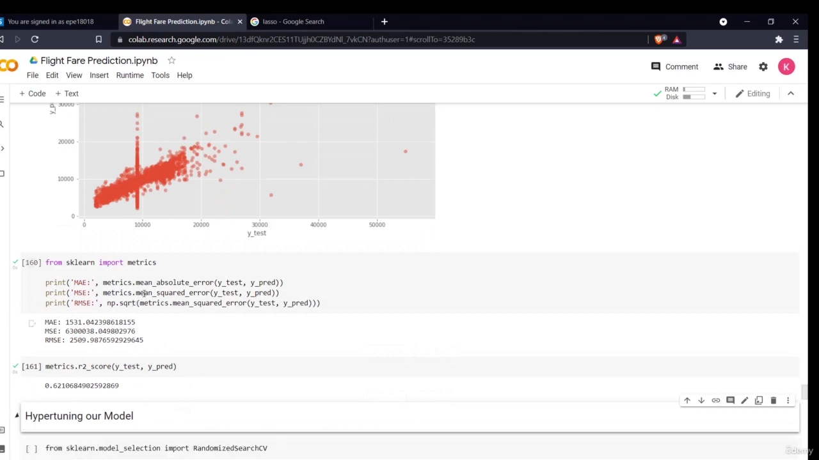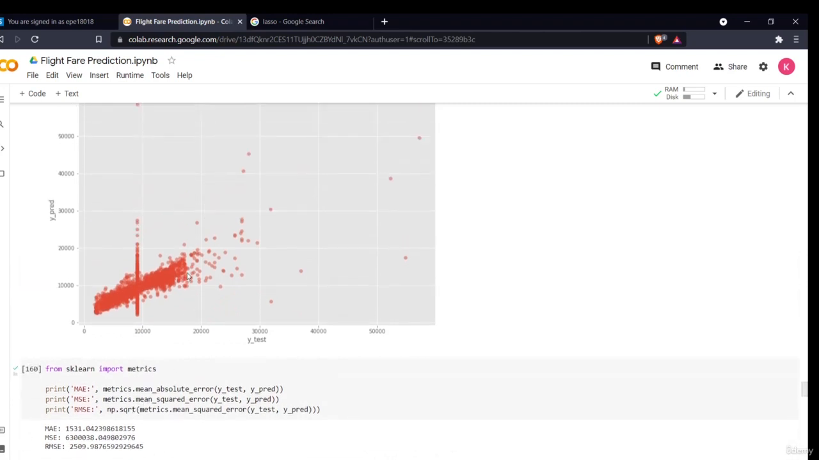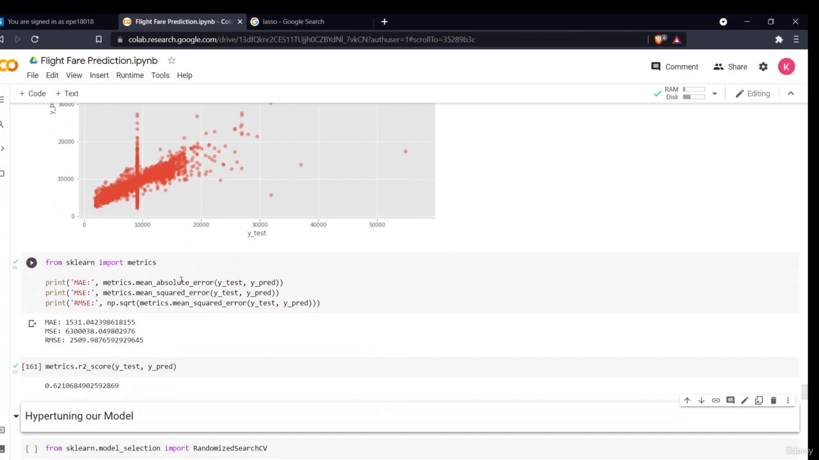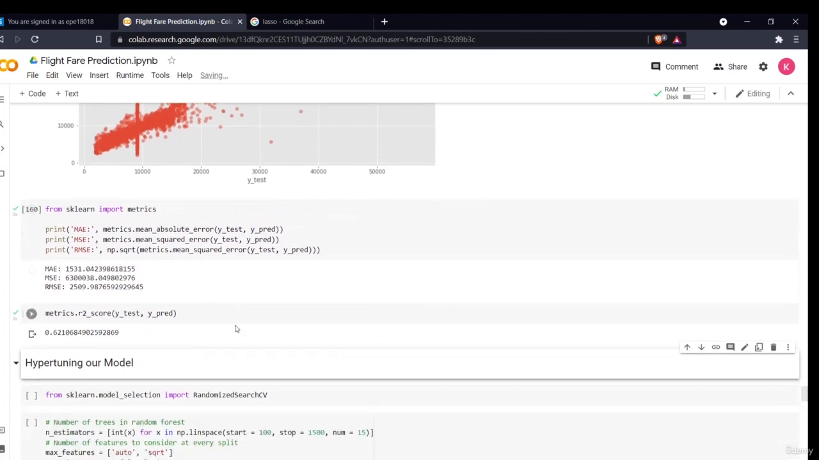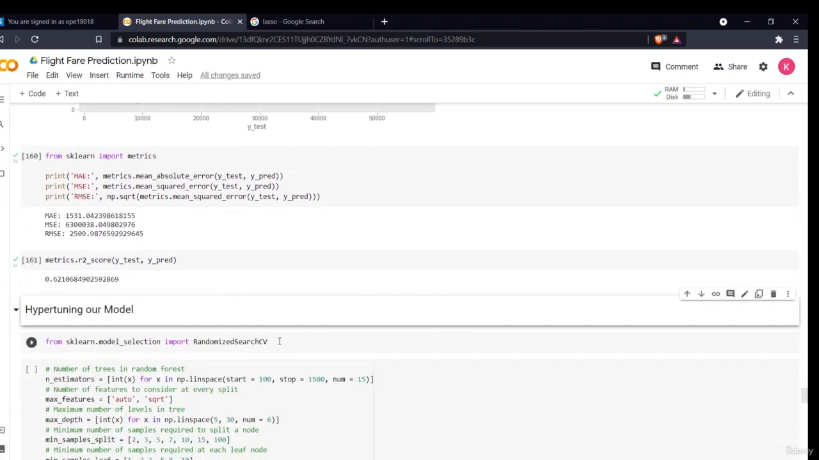This was the normal, default random forest model. We can hyper tune it. How can we do it? We'll hyper tune our model with the help of randomized search CV. There are two ways to hyper tune it: one is called grid search CV, and the other is randomized search CV.